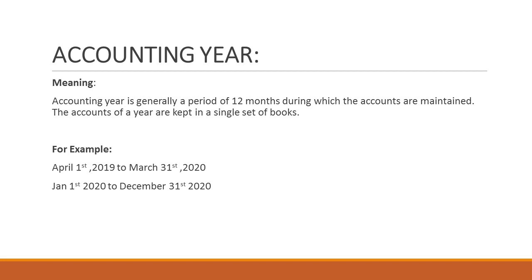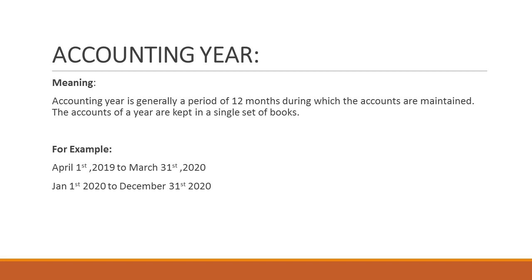An accounting year may be a calendar year, that is from January 1st to December 31st, or another type of year is the financial year, from 1st April to the succeeding 31st March. The working results, profit or loss of the business, are ascertained after the close of every accounting year.